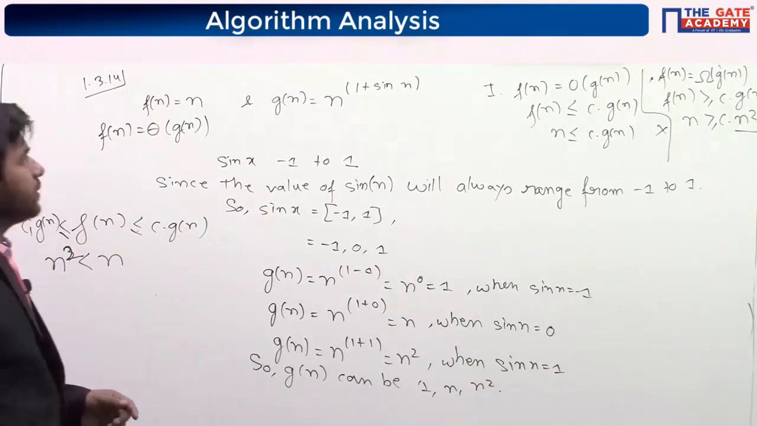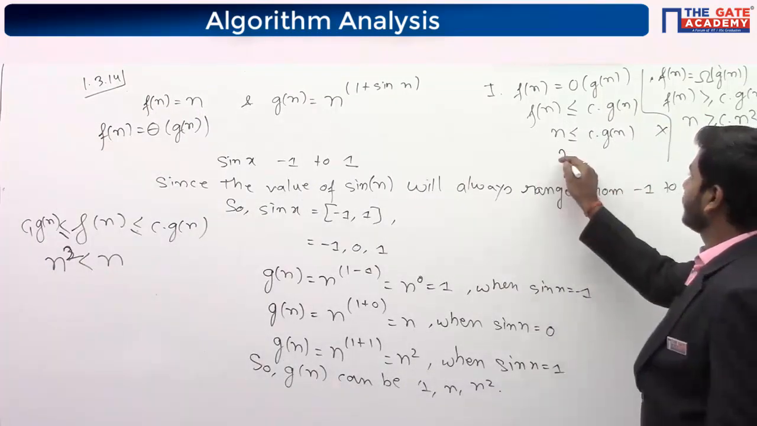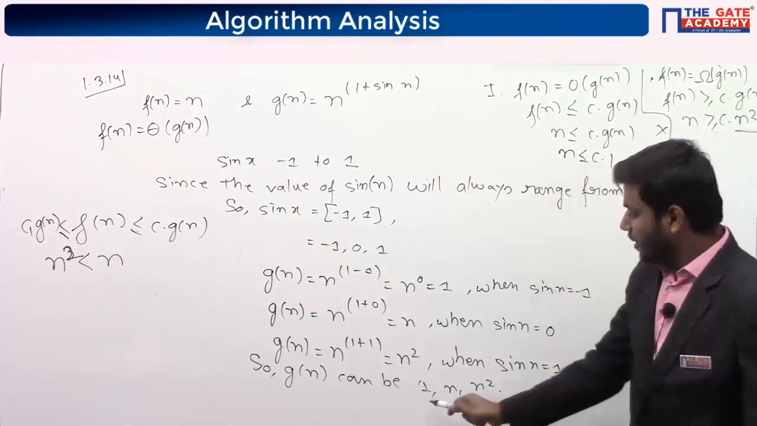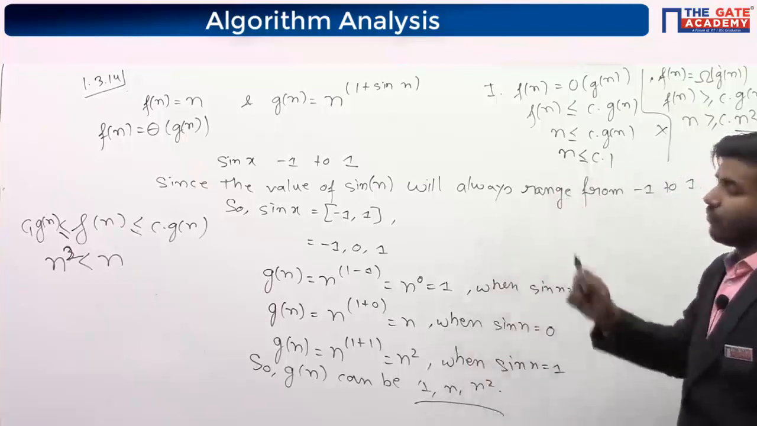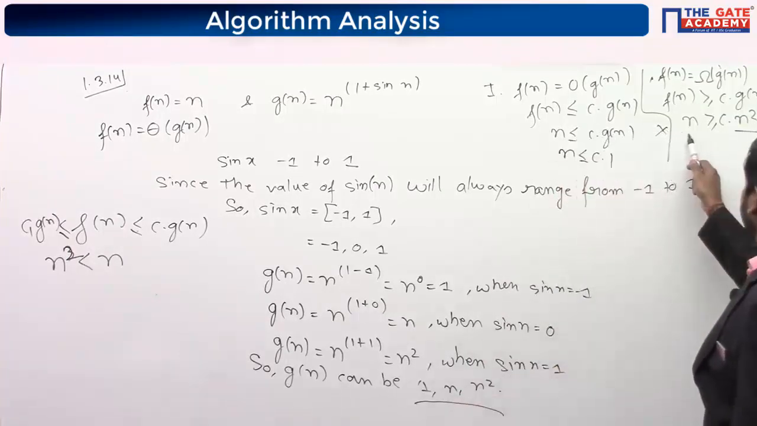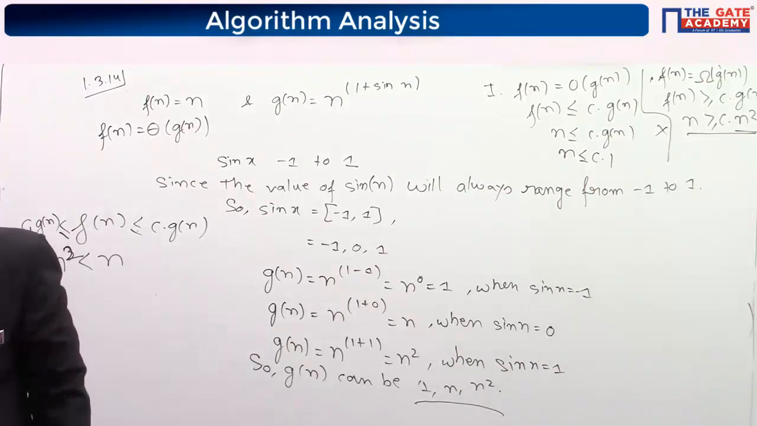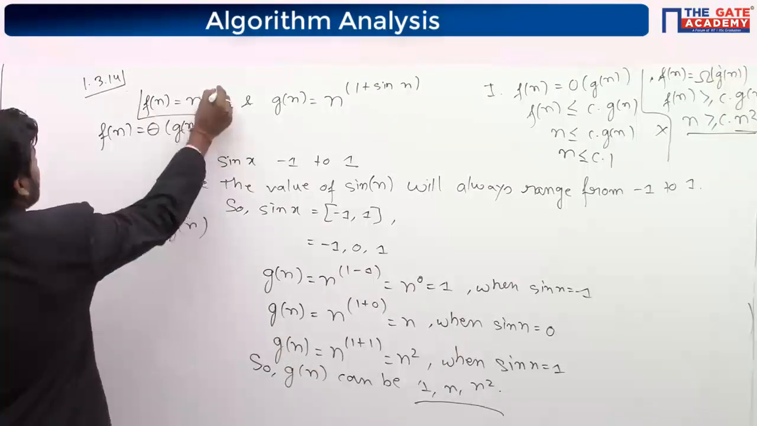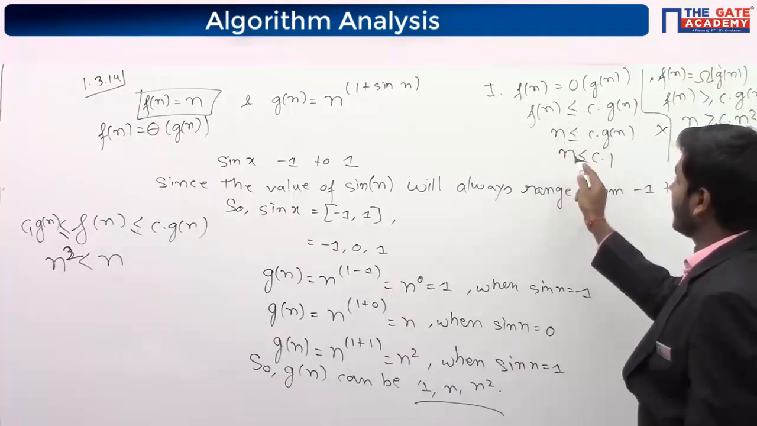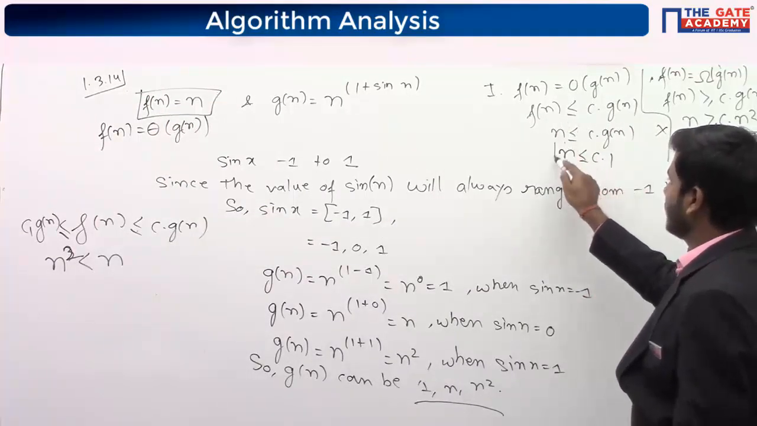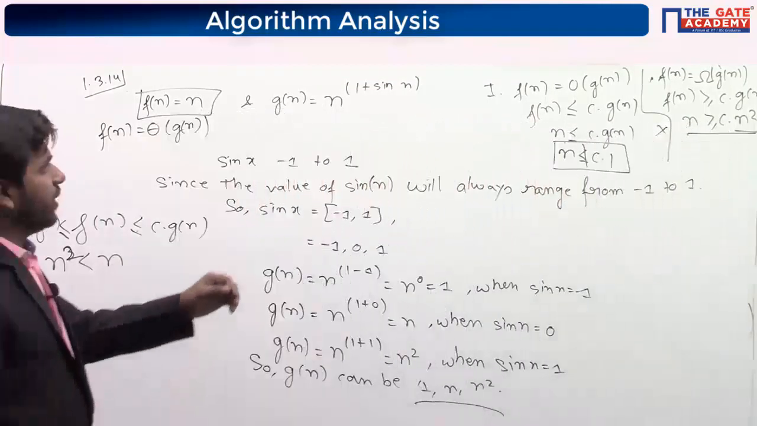See, the first one is false. Fn is smaller than or equal to C times Gn, but Gn can be 1. Gn can be either 1, n or n square. When Gn is 1, it is false, because Fn is n. Fn is big O of Gn means Fn should be smaller than or equal to C times Gn, but n is not smaller than or equal to 1.